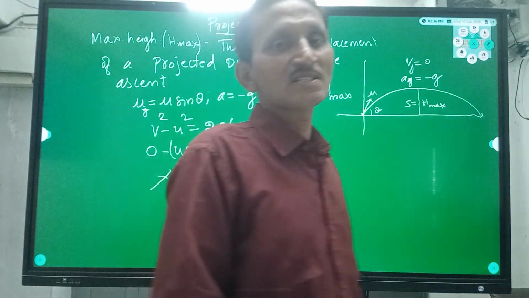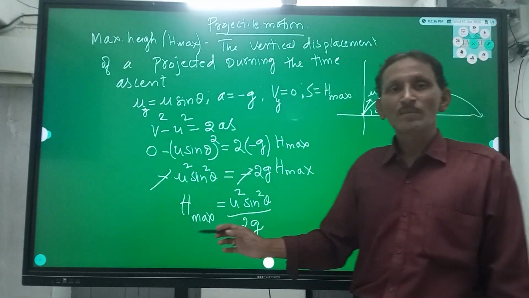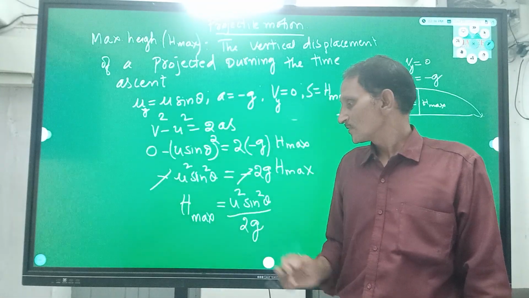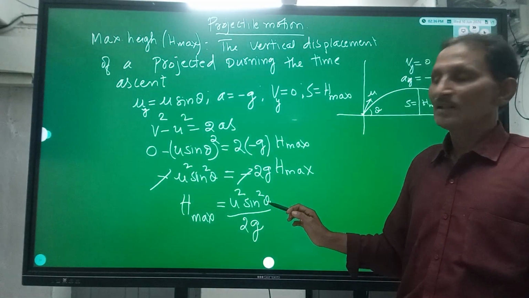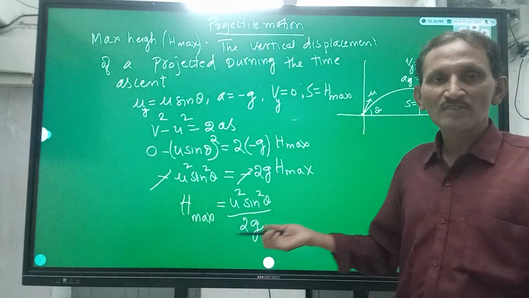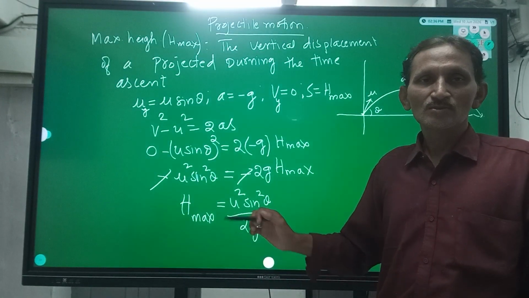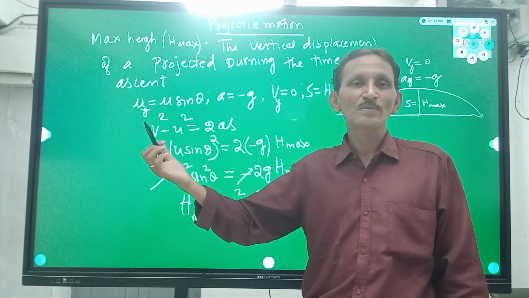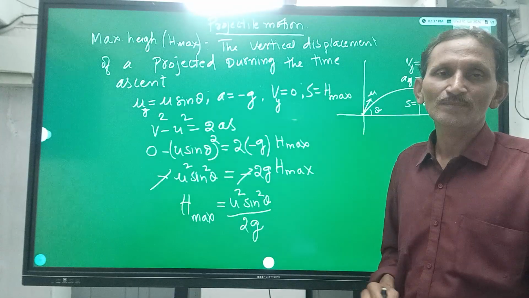When you know the initial velocity u, and when you know the angle, and g is a constant term, then you can calculate h maximum. So the maximum height the body can reach depends only on u and sin theta. g is a constant term.